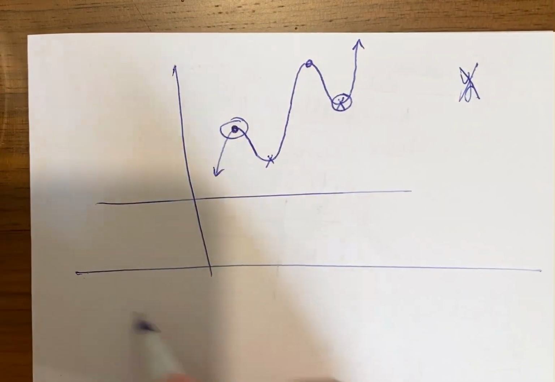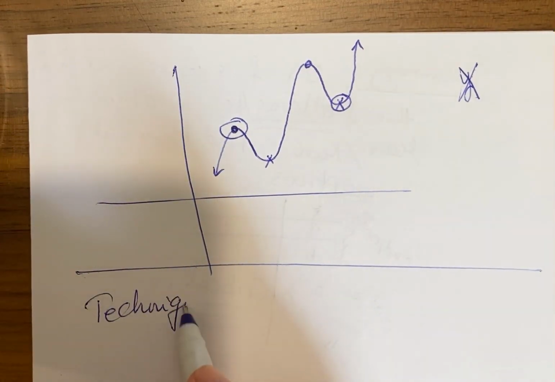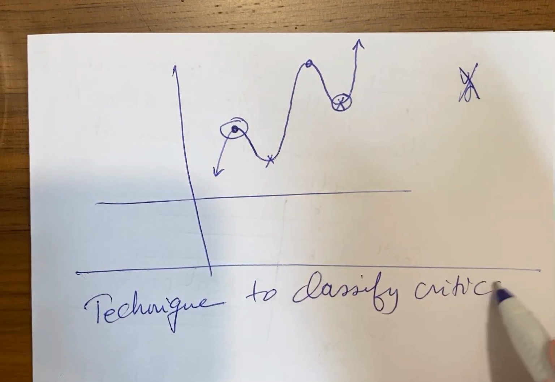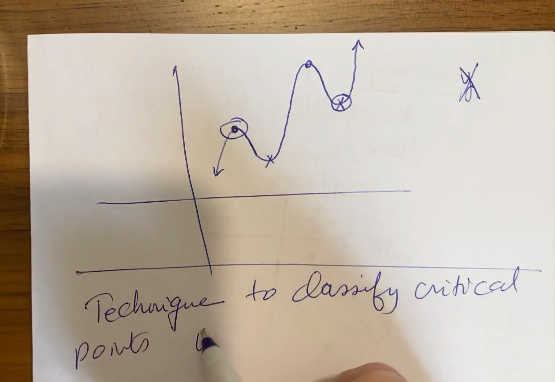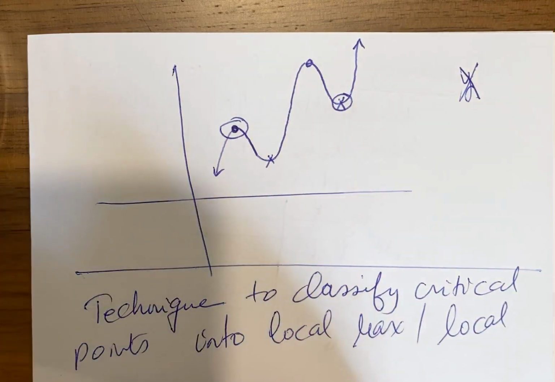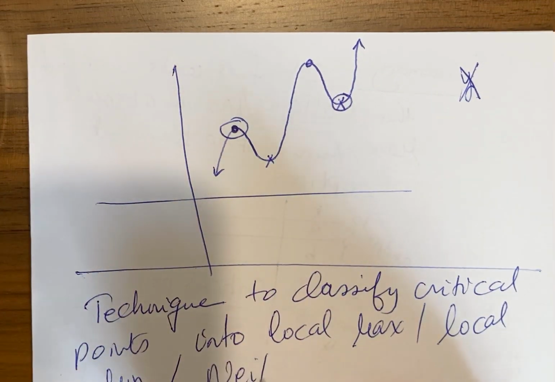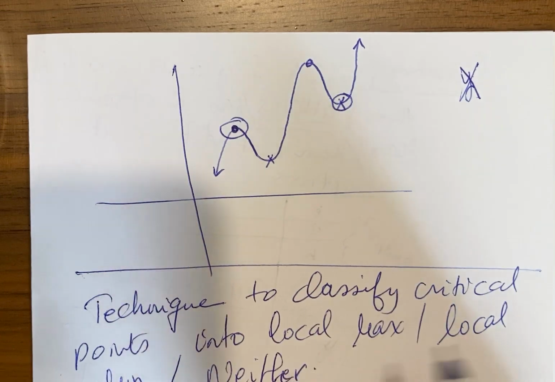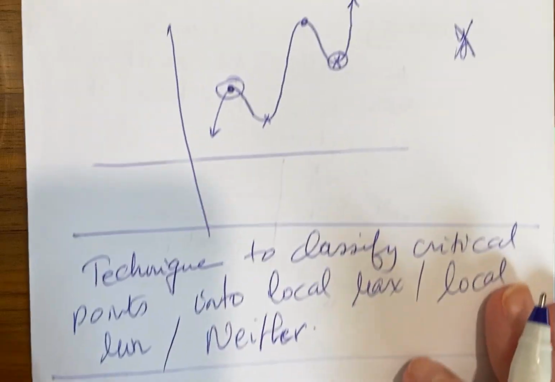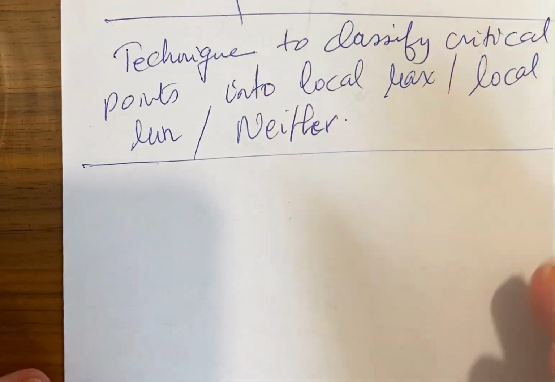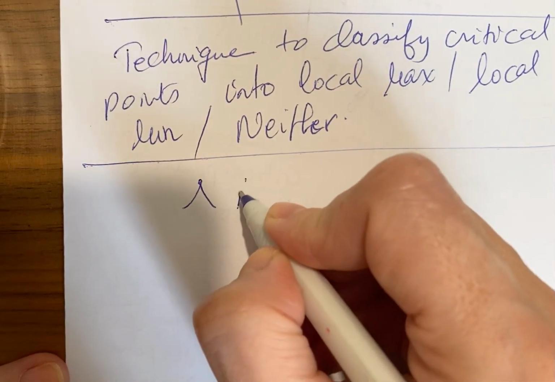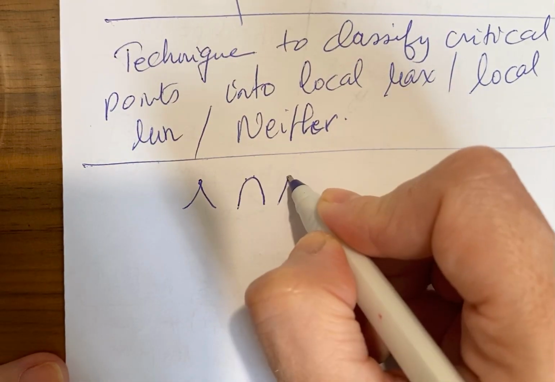So what is the technique to classify critical points into local max, local min, or neither, because the option can be this, that, or neither. What are the options? When do we have a local max? Either it's like this, or like this, or it's a corner.